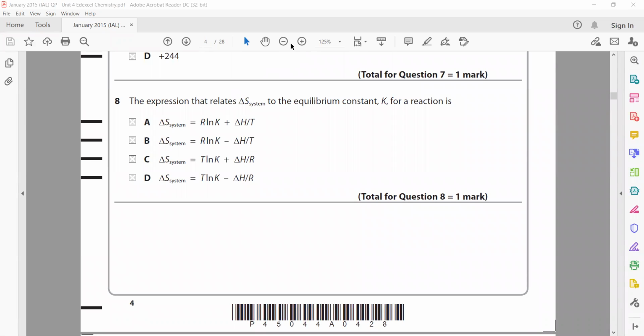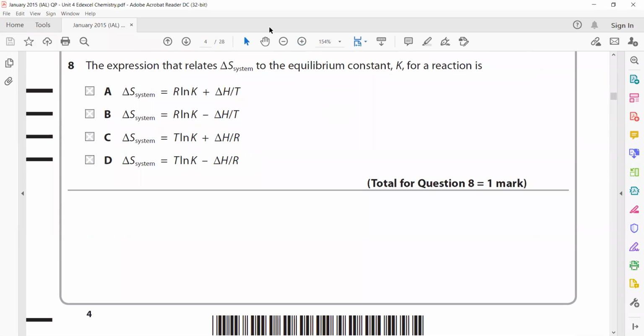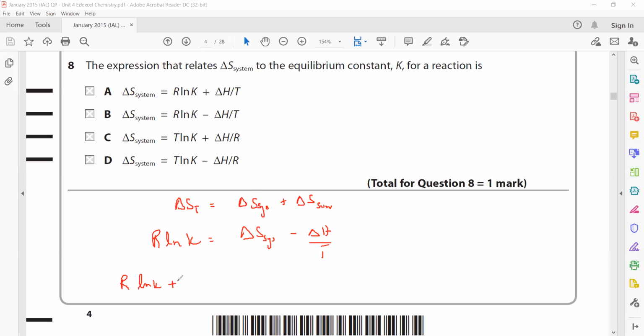The expression that relates the entropy of a system to the equilibrium constant. We know the total entropy is equal to entropy of system plus entropy of surroundings. The total entropy is given by R ln K. The entropy of surroundings is minus delta H by T. This is minus, so on the other side it will be plus. So it will be R ln K plus delta H by T is equal to entropy of system. So A is the right answer.